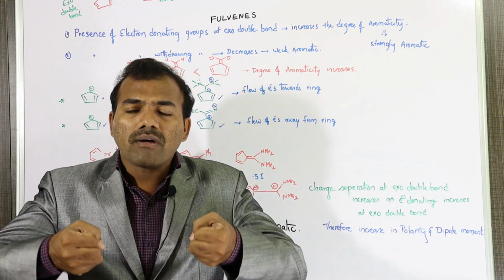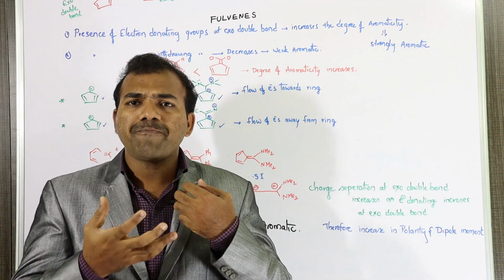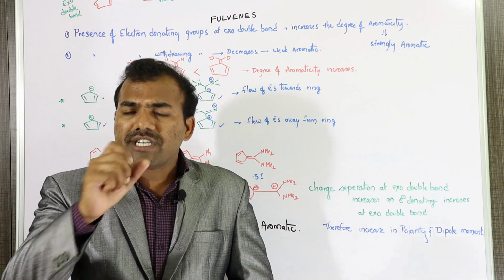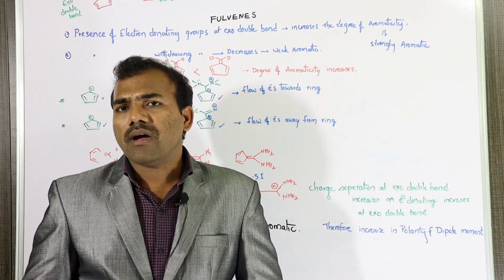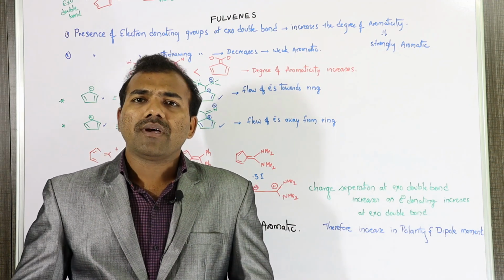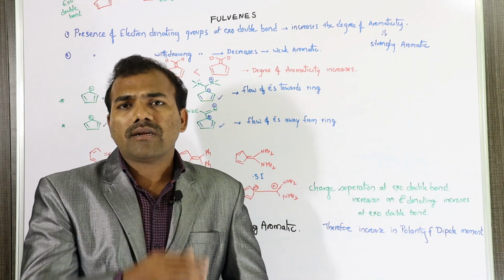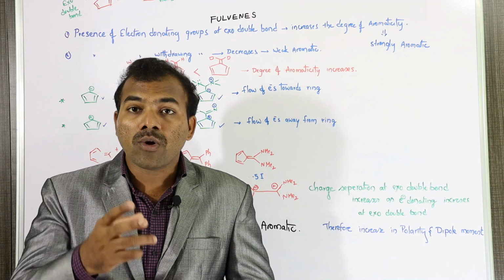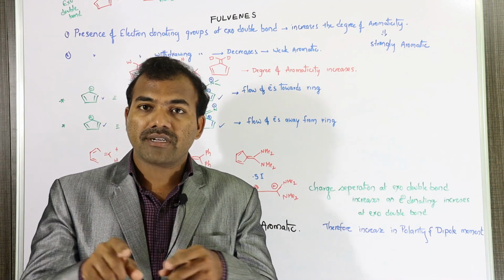They will withdraw the electrons through the exo double bond, so that electron deficiency occurs at that carbon. It ultimately will become a cation. In turn, it will remove the possibility of delocalization of electrons on that ring.